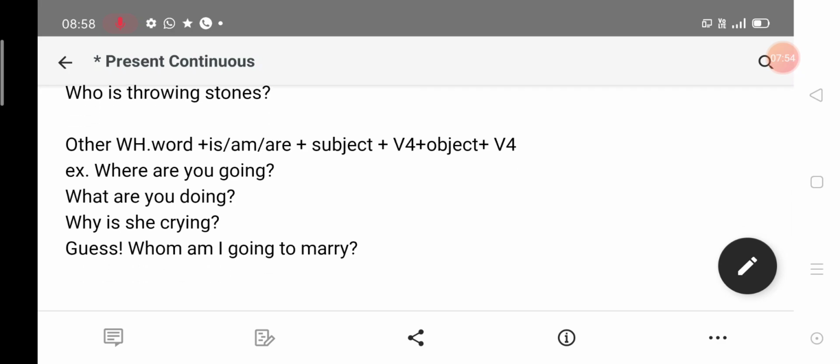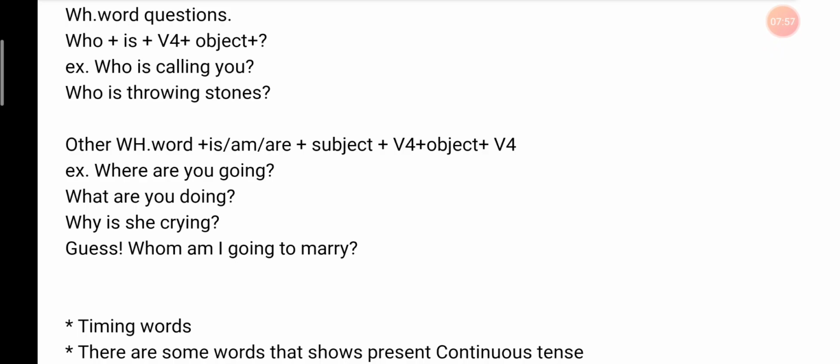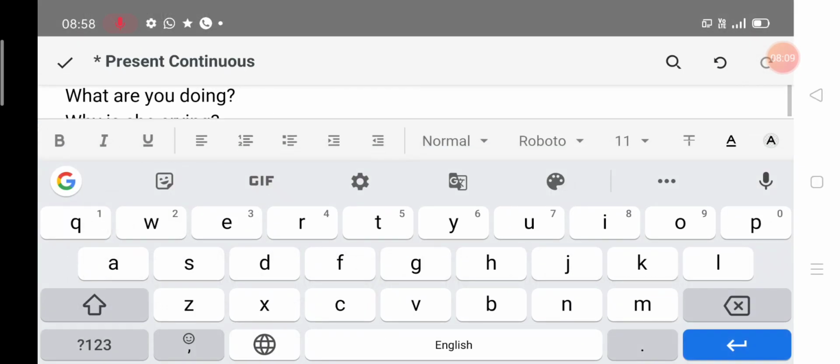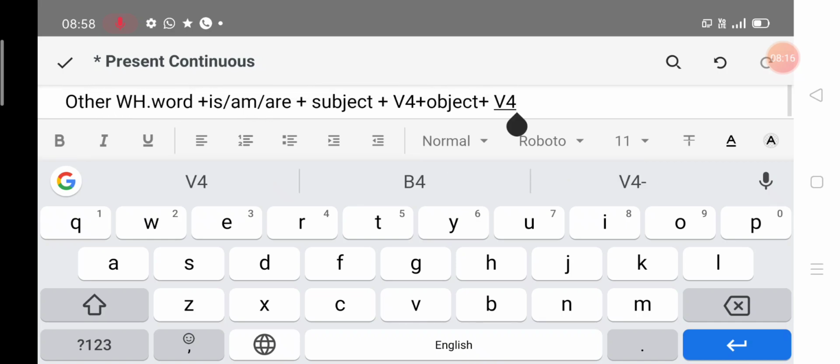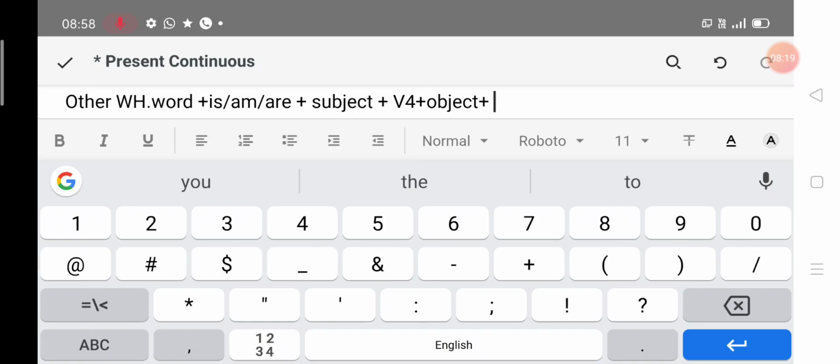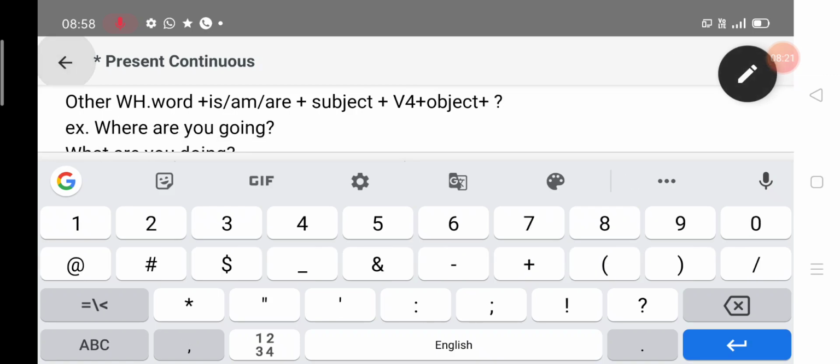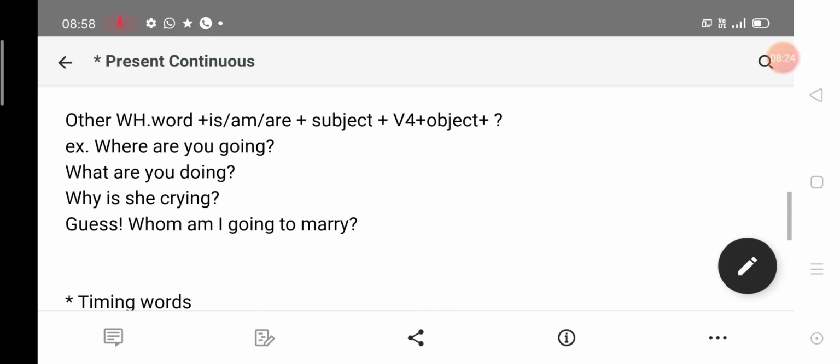Now see the examples of other WH words. Other WH word plus is, am, are plus subject plus verb before plus object, and then again a question mark.